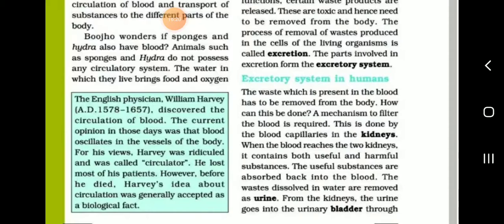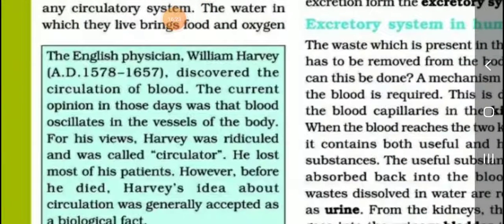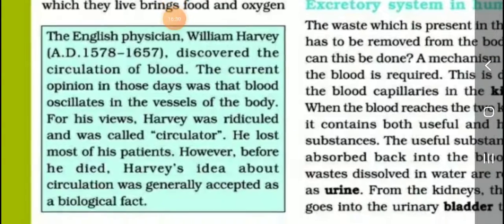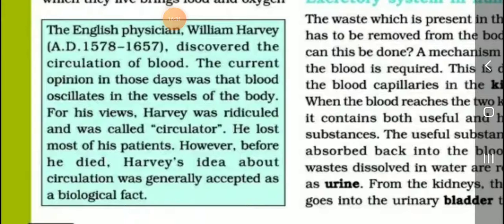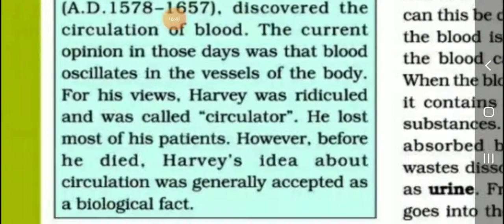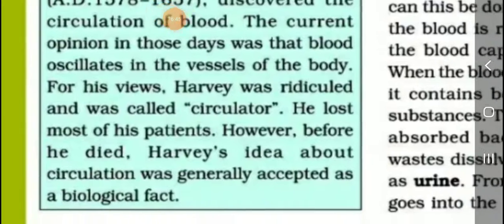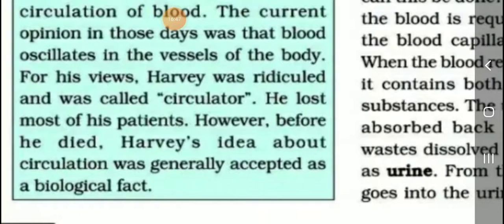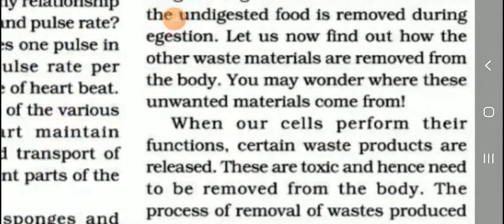Okay, listen students. The English physician William Harvey discovered the circulation of blood. The current opinion in those days was that blood oscillates in the vessels of the body. For his views, Harvey was ridiculed and was called a circulator. He lost most of his patients before he died. Harvey's ideas about circulation were later generally accepted as a biological fact.